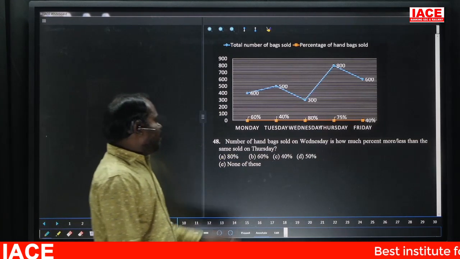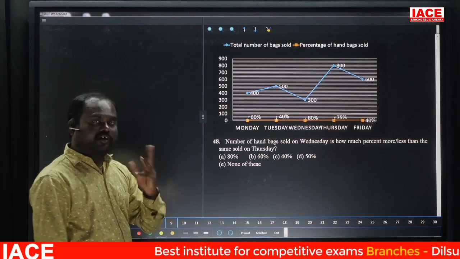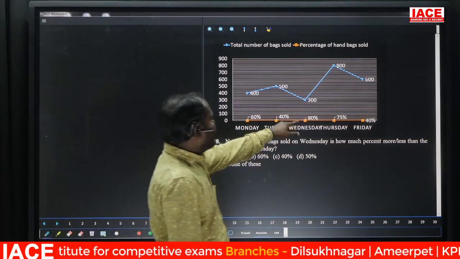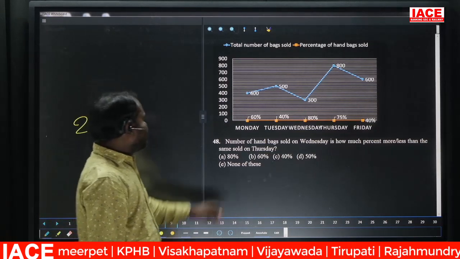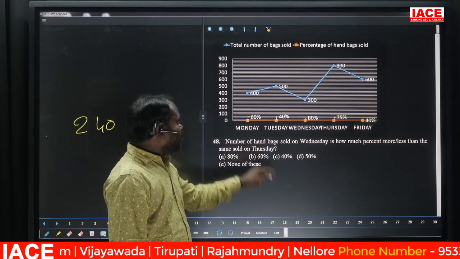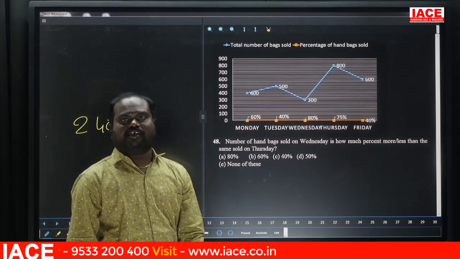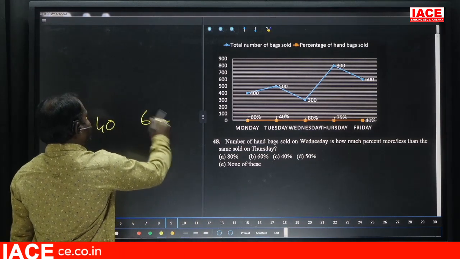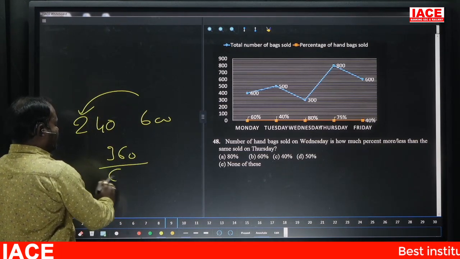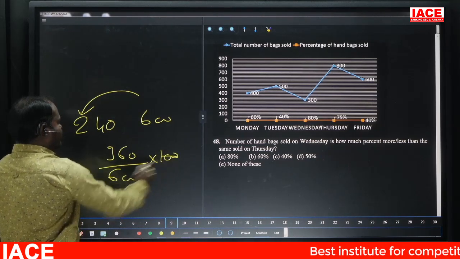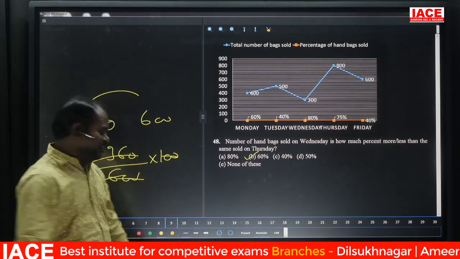48. Number of handbags sold on Wednesday is how much percent more or less than the same on Thursday? Talking about handbags only. Wednesday handbags 80%, nothing but 240. That is how much percent more or less than the same on Thursday. 75%, nothing but 3/4 of 800, nothing but 600. Compared to this it is less. How much less? 360 less compared to 600. By looking we can say 60%. Option B, 60%. Next.